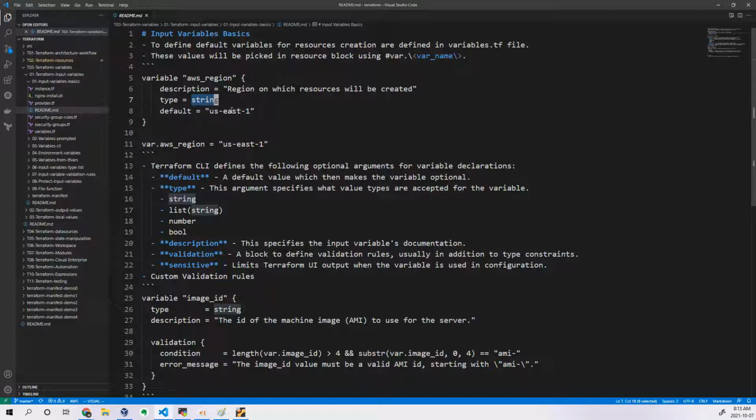Now it is a string, so that's the reason I've just specified string. If it is a number, I could have mentioned number, like 1 2 3 4 0, something like that. For a list of strings, you will write a bracket here. For example, it looks like this, and then let's say like this. So this is called a list of strings. Let me undo. Yeah, now this is how it is.